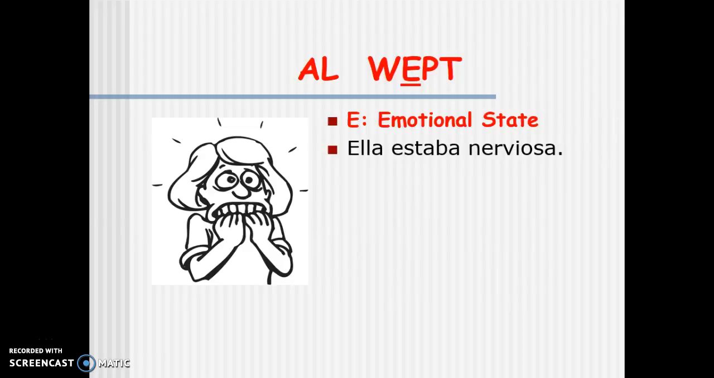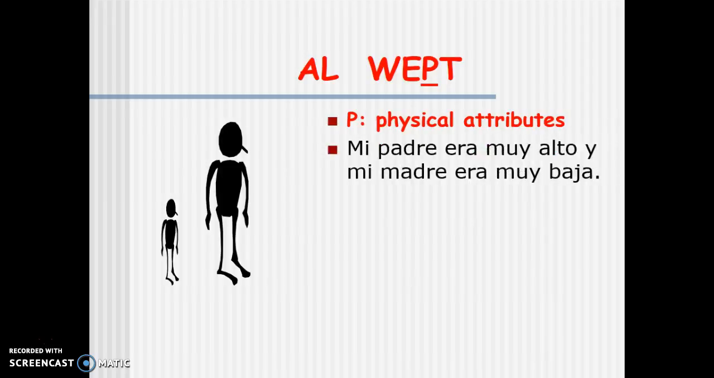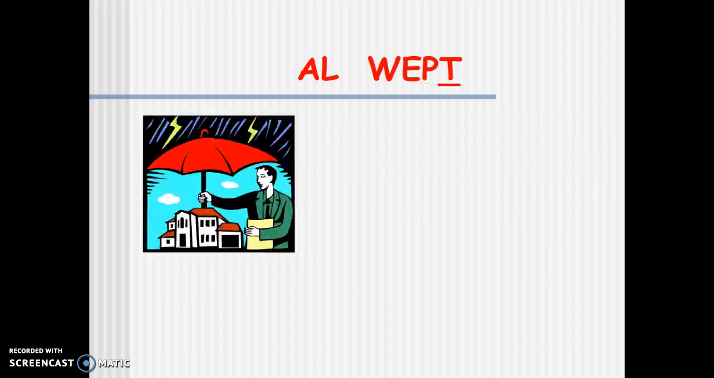Ella estaba nerviosa. So again, she was nervous. It's an emotional state. We use the imperfect. The P, physical attributes. Mi padre era muy alto y mi madre era muy baja. My dad was very tall and my mother was very short. Again, we're talking about a physical attribute, so we're using the imperfect.